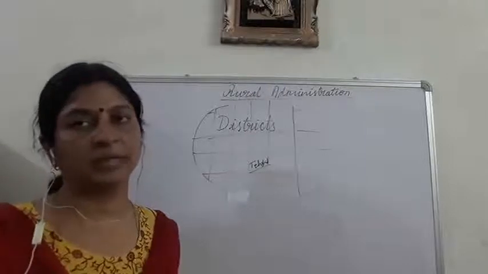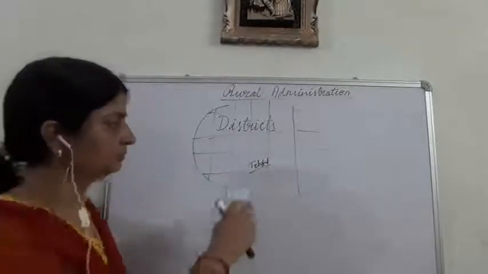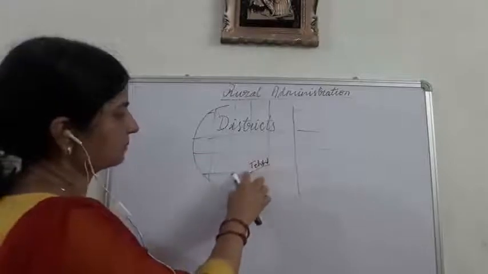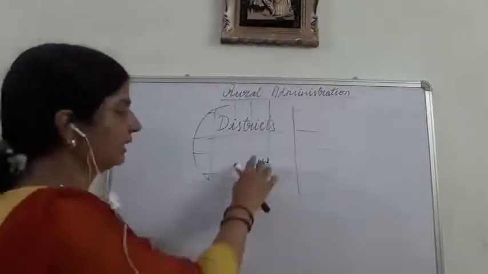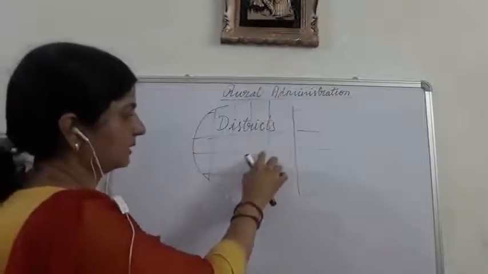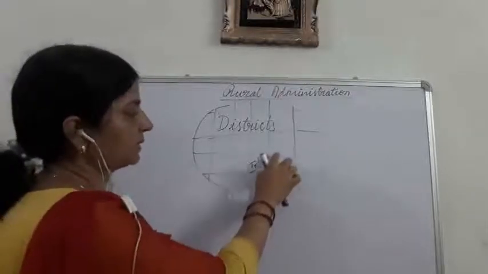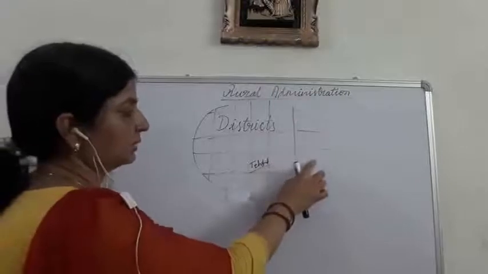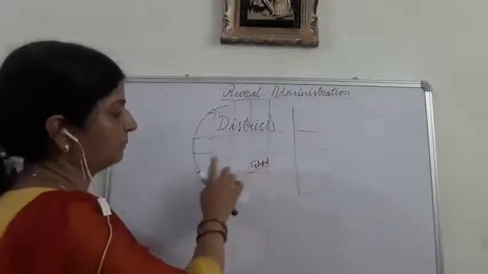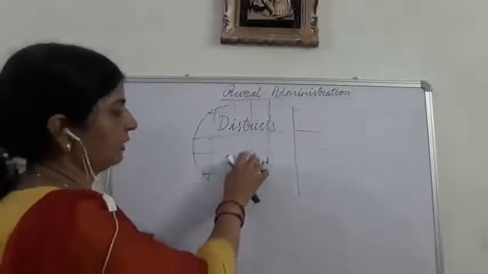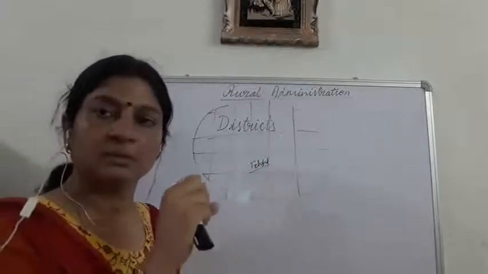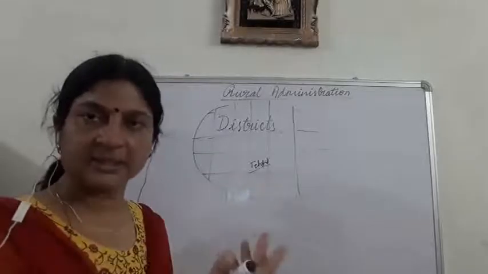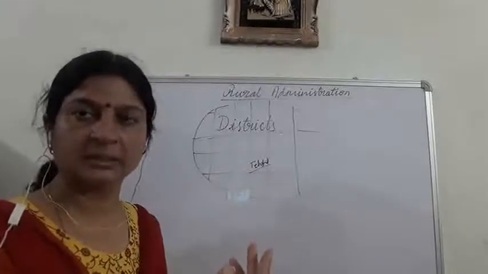Then what will happen? The administration of this part will be given to a particular officer, and he will be responsible for this tehsil, and another person will be responsible for that tehsil. In this way, one person will be given the charge of only a smaller area, and he will be able to do the work in a more efficient manner, isn't it?